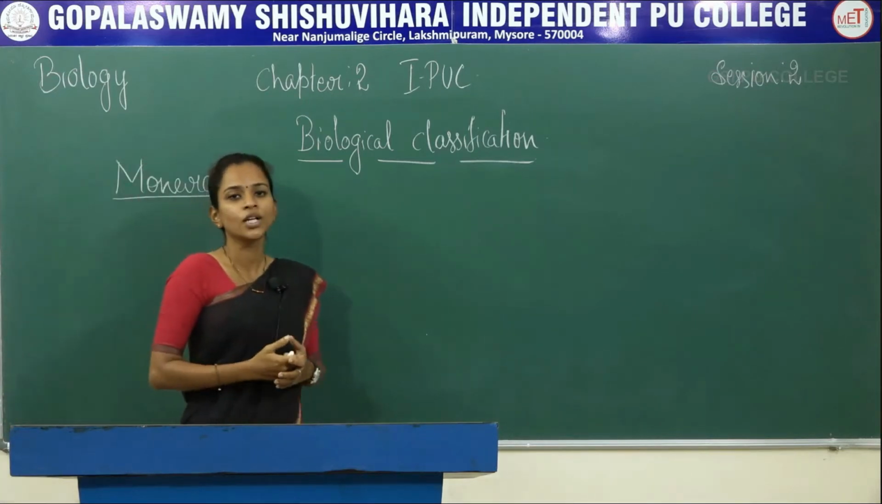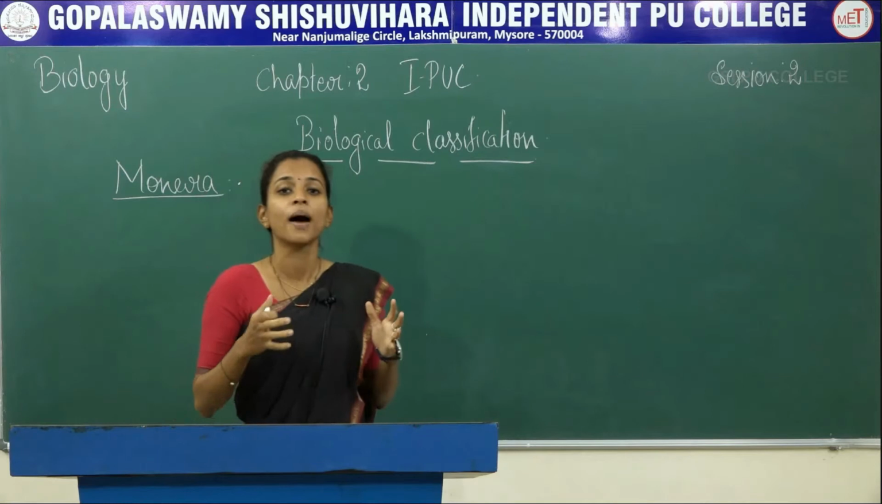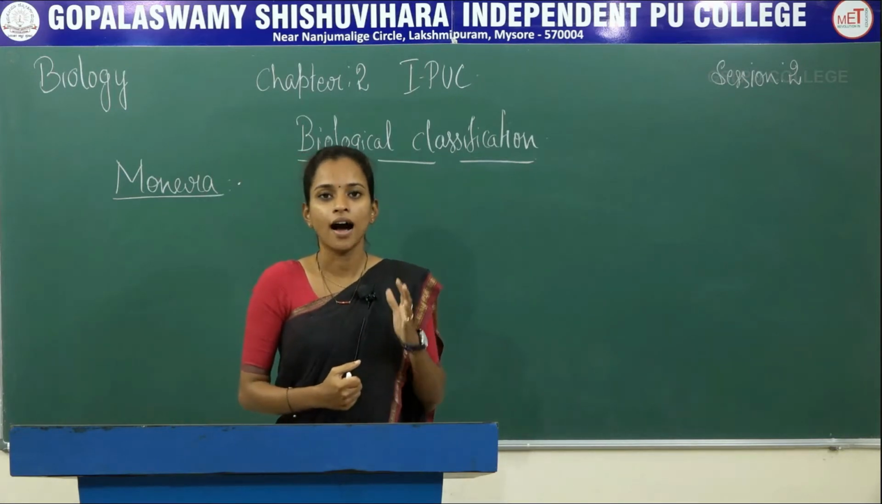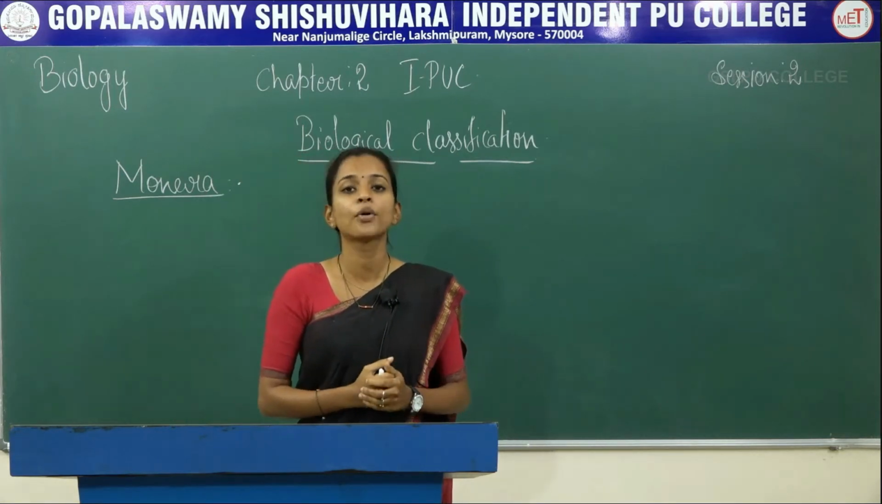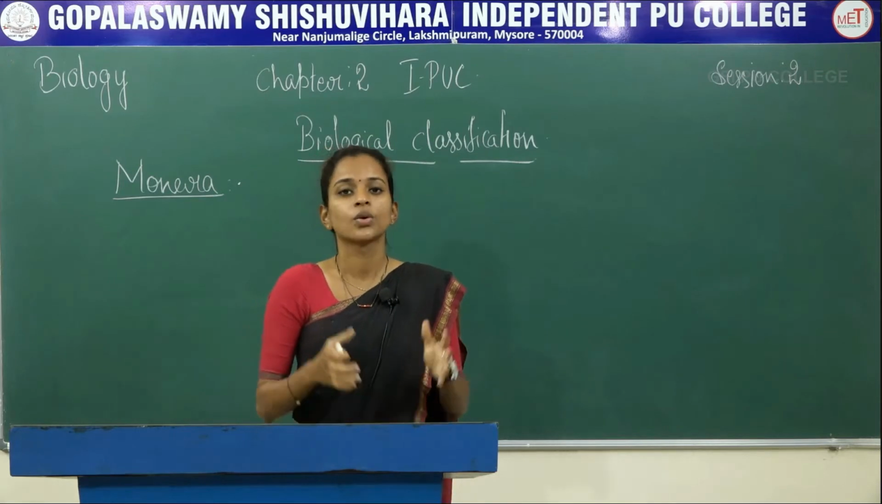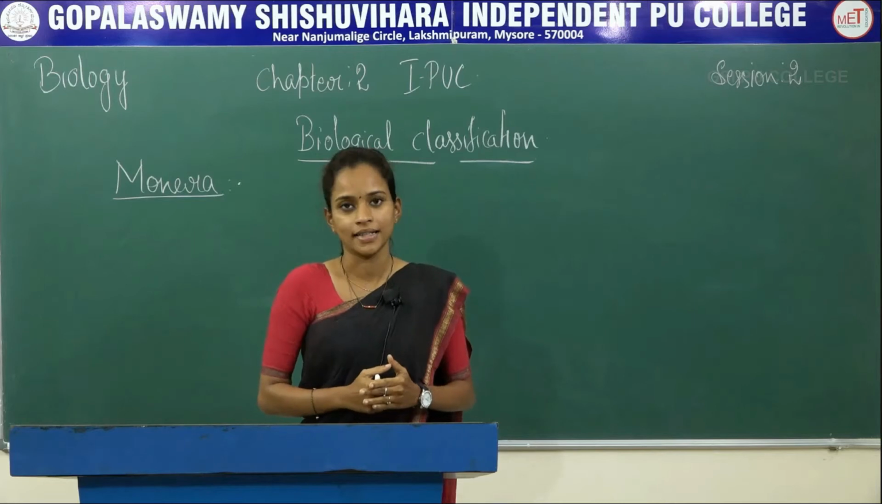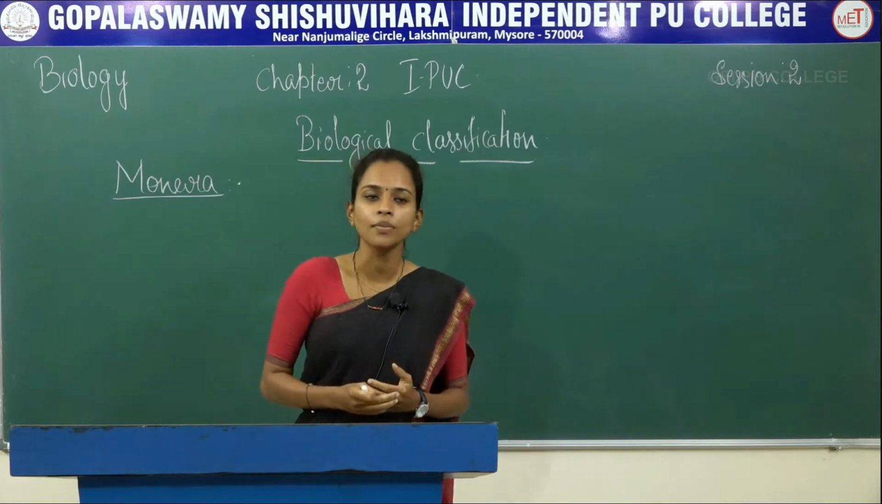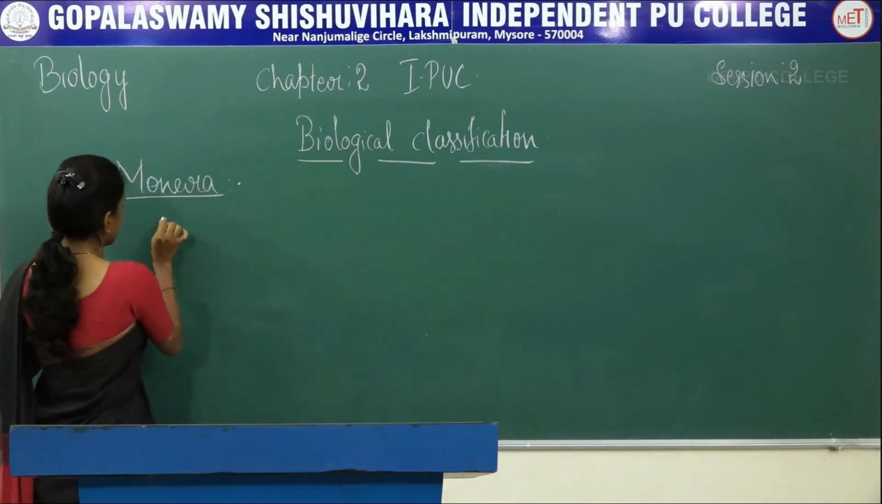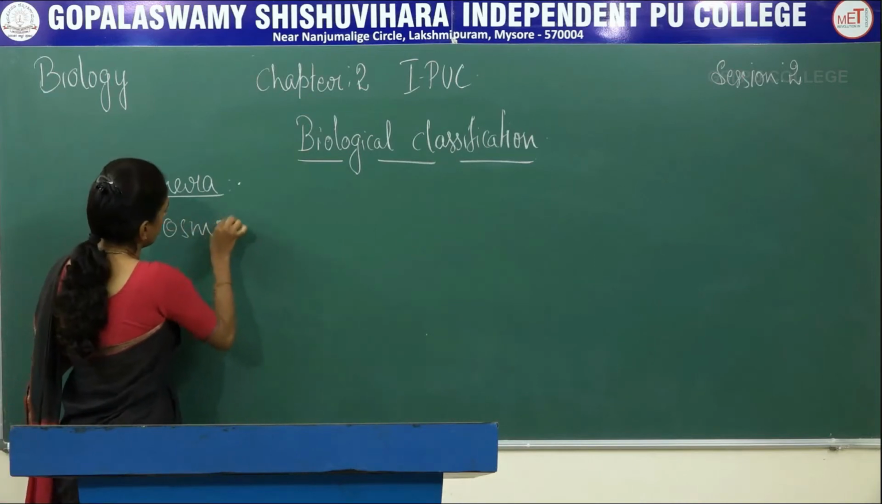Monera normally includes all the different types of bacteria. So, these are unicellular prokaryotic cells. Here the examples will be all different types of bacteria. Bacteria are normally cosmopolitan in nature. Cosmopolitan.